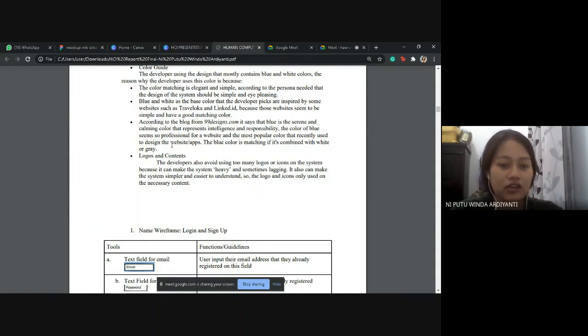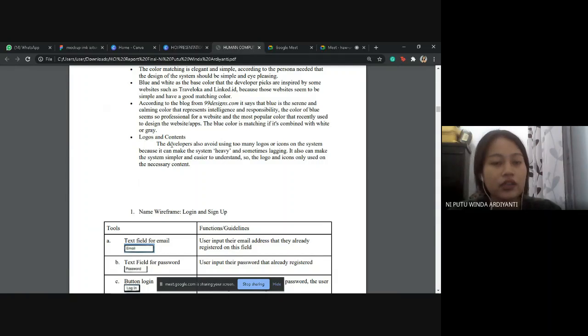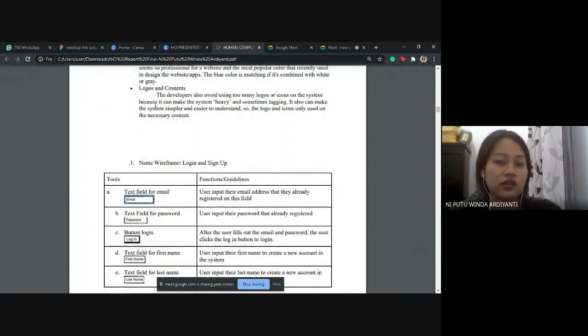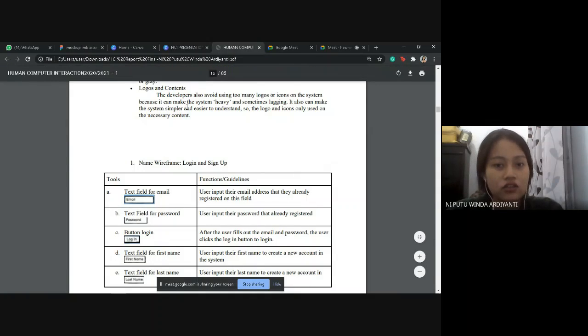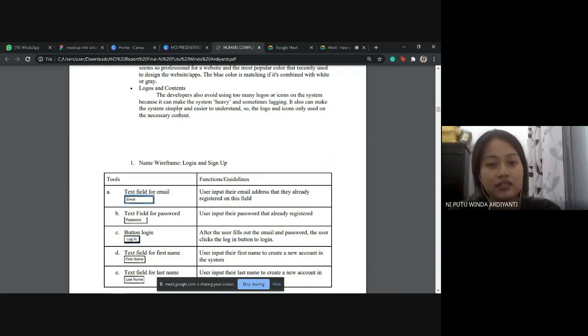We also create the logos and contents, where the requirement is that the logo is not really large or too much, because it can make the system heavy and cause lagging. We also make the system simpler and easier to understand, so the logo and icon are only used on necessary content.